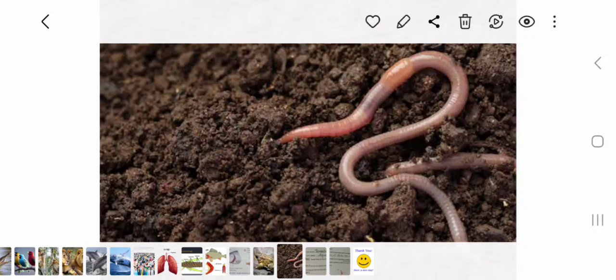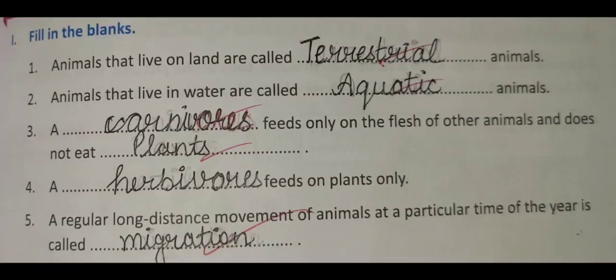Firstly, we will do fill in the blanks. First blank: animals that live on land are called dash animals. Which animals live on land? The animals that live on land are called terrestrial animals. So the first blank: animals that live on land are called terrestrial animals. Second: animals that live in water are called dash animals. The animals that live in water are called aquatic animals.